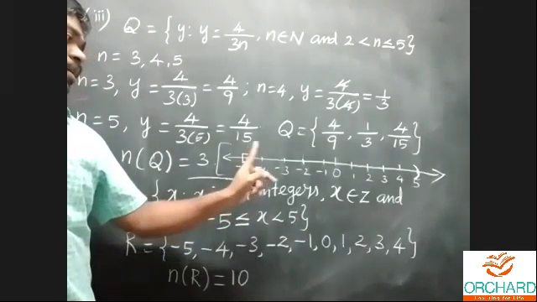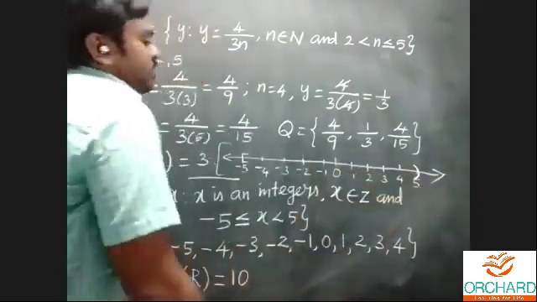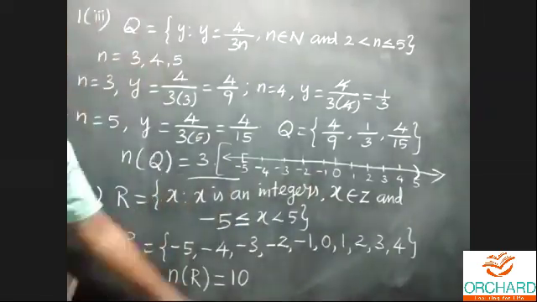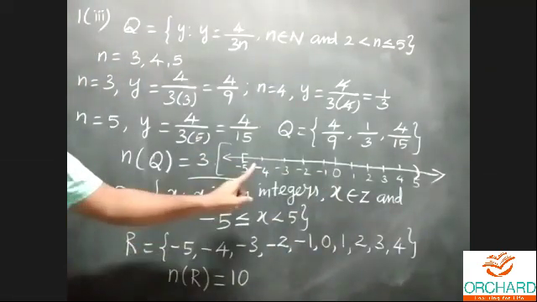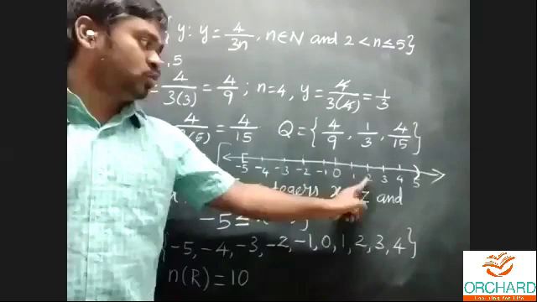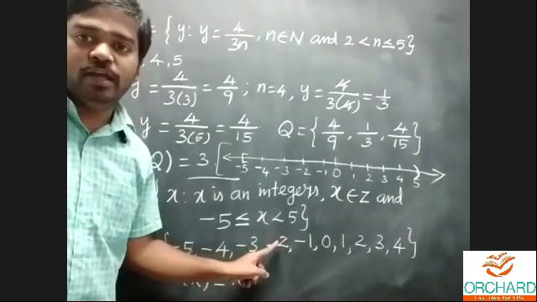First we'll draw the number line. This is the positive side of integers and this is the negative side. In the middle, 0. Then you can write down the answer: minus 5, minus 4, minus 3, minus 2, minus 1, 0, 1, 2, 3, 4. Because they have given less than 5.